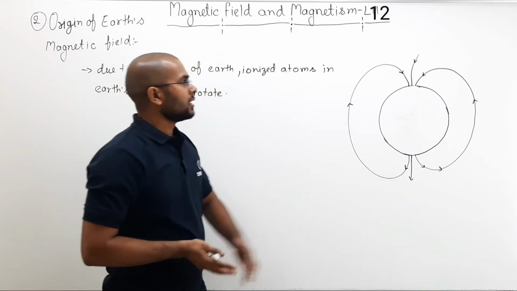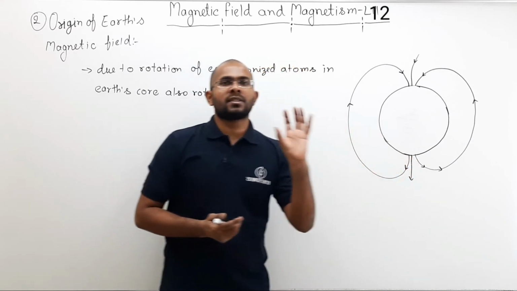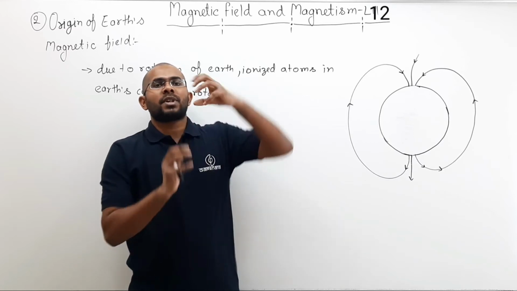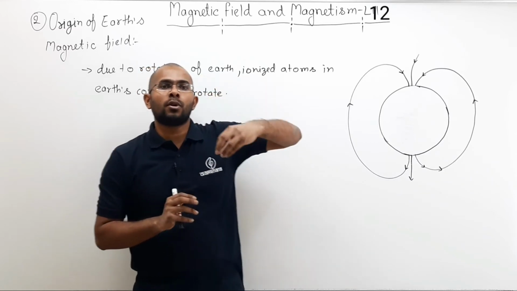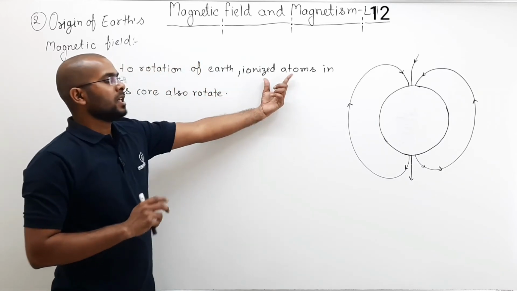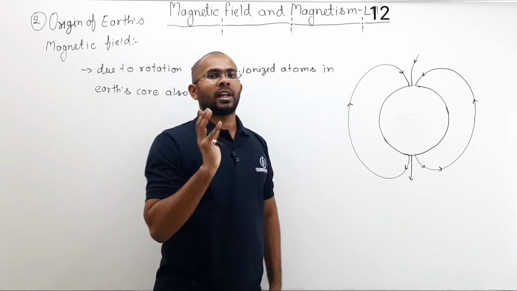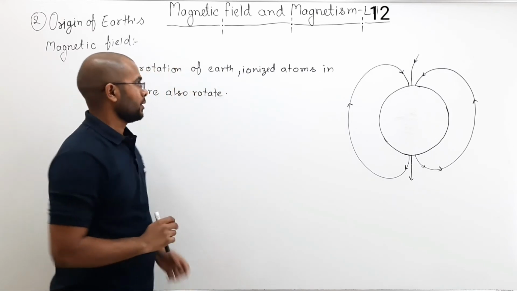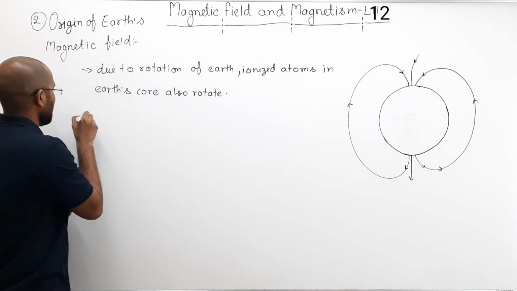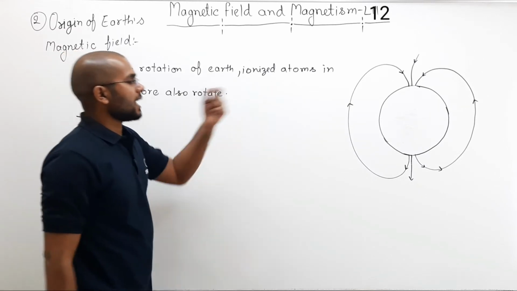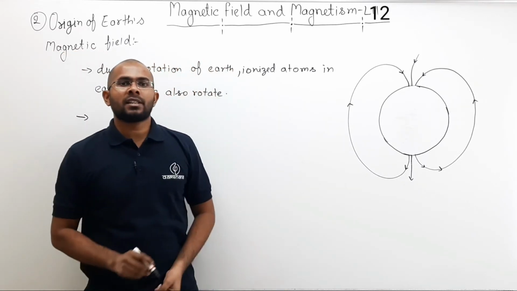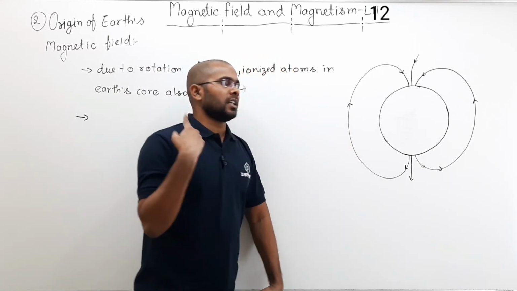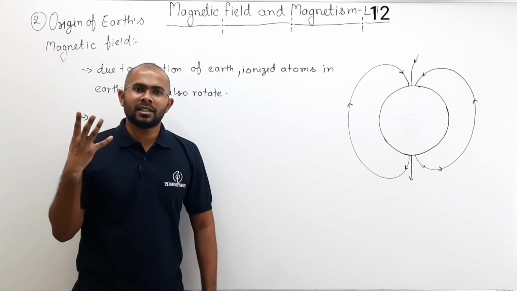In the same way, as the Earth rotates, the molten lava present inside the Earth's core, which has ionized atoms, will also rotate. Their speed will not be the same, but they will rotate nonetheless. These are ionized atoms, they are charged particles. Whenever a charged particle rotates, a current is established.